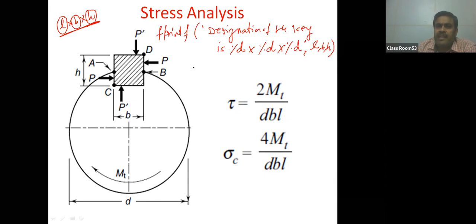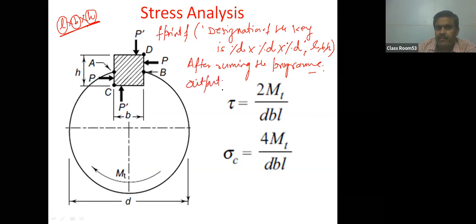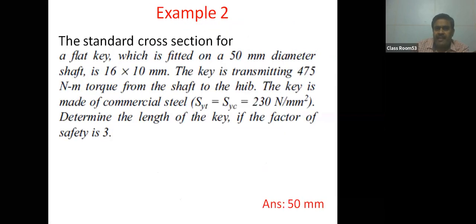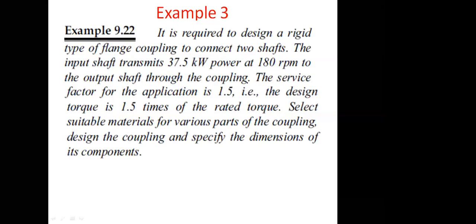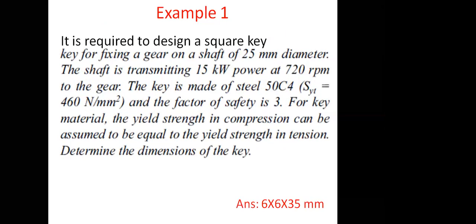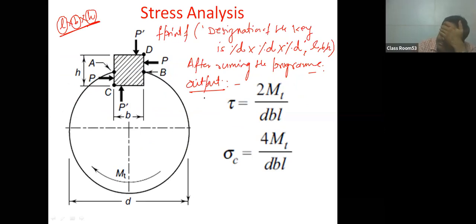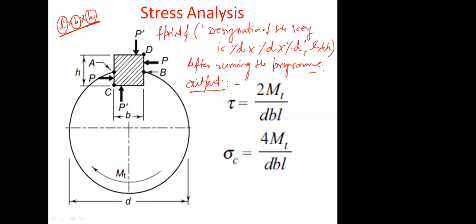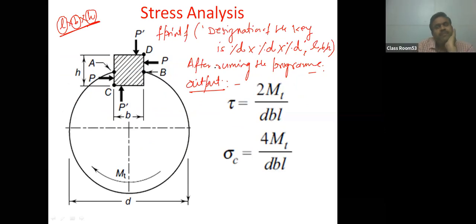तो अब मुझे जरा बताइए कि when this program will be run, so after running the program, what output you will find on the screen? तो अब आपको आउटपुट बताना है, बताइए। आउटपुट बताइए कोई भी। सर यही आएगा, designation of the key is L into B into H। पहले कुछ नहीं आएगा, इससे पहले कुछ नहीं आएगा आउटपुट में। हमने we have used fprintf 2 times